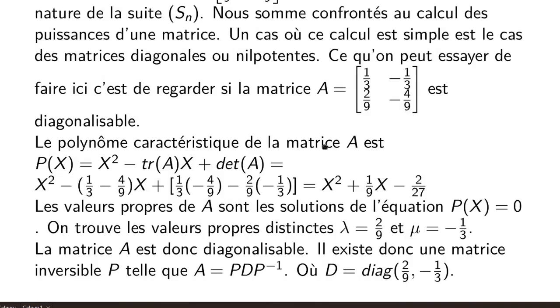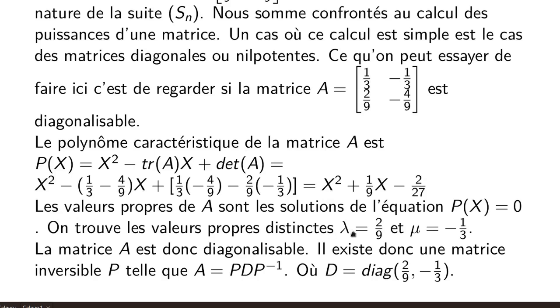This polynomial is given by P of x equals x² minus the trace of A times x, plus the determinant of A. We do not need to use the general form of the determinant here, since we know that the coefficient of x is minus the trace of A, and the constant term is equal to the determinant of A. This gives us x² minus (1/3 minus 4/9) x plus the determinant, thus 1/3 times (-4/9) minus 2/9 times (-1/3), which gives us, after all calculations, x² plus 1/9 x minus 2/27.